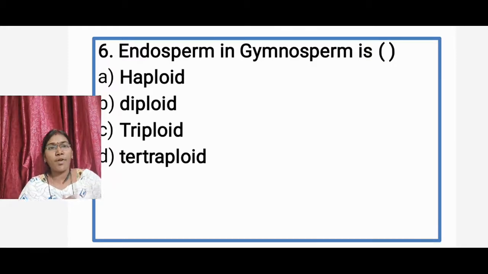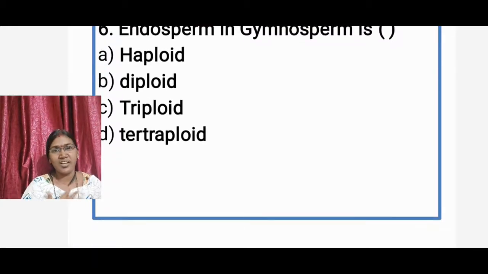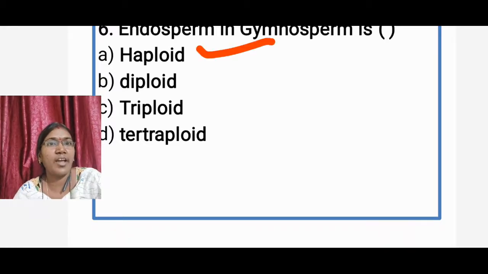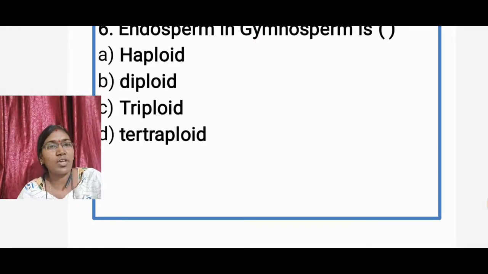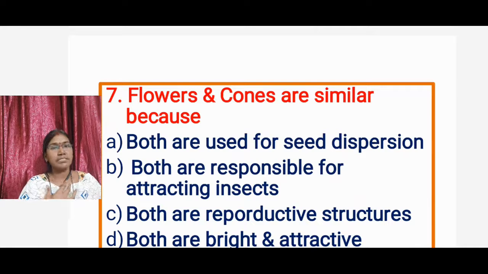Option A, haploid. Option B, diploid. Option C, triploid. Option D, tetraploid. Answer is option A, haploid. The endosperm stage in gymnosperms is haploid. It's a very important question.